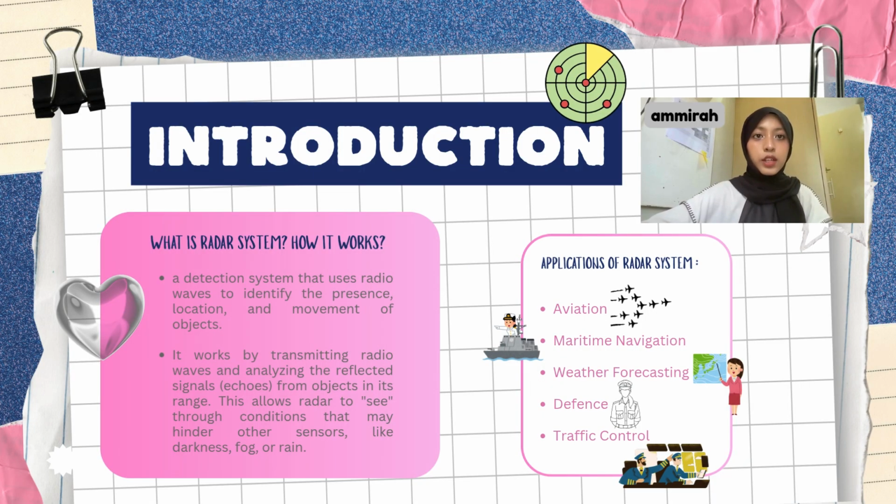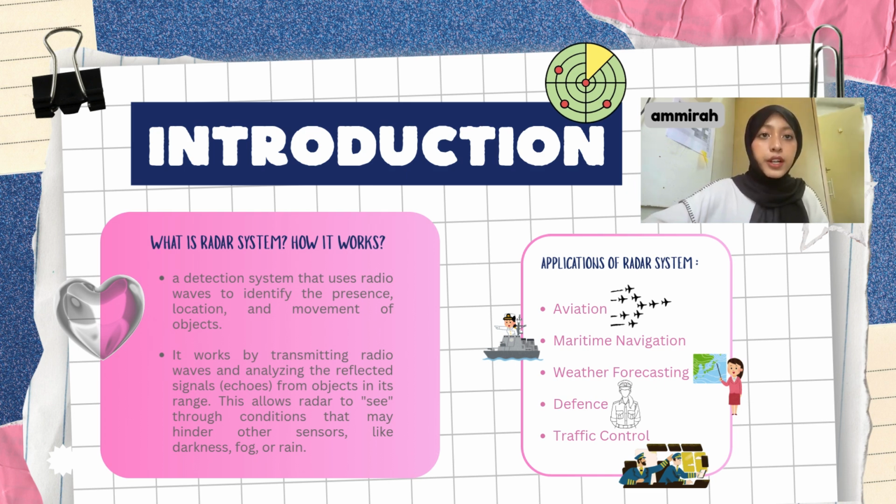Okay, first we start with the introduction. What is a radar system and how does it work? A radar system is a detection system that uses radio waves to identify the presence, location and movement of objects. It works by transmitting radio waves and analyzing the reflected signals, which are echoes, from objects in its range. This allows radars to see through conditions that may hinder other sensors, like darkness, fog, or rain.